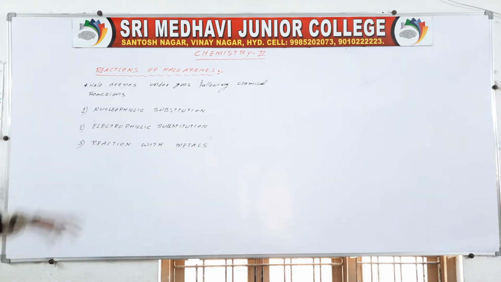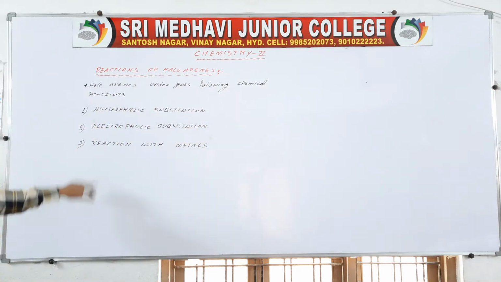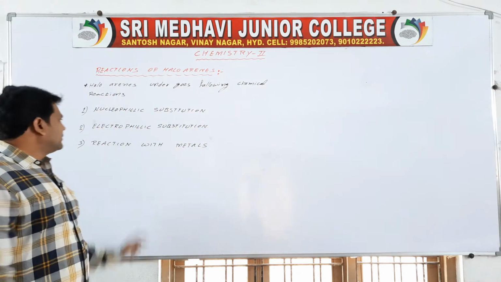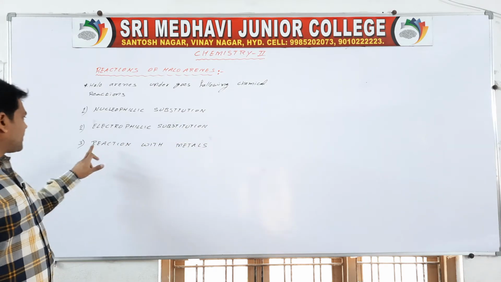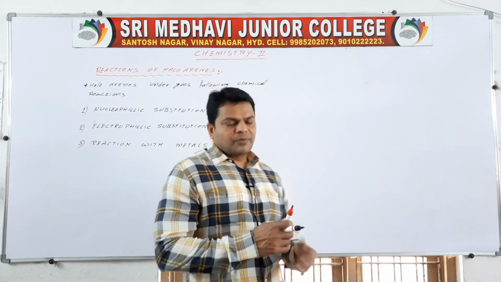So haloarenes undergo the following chemical reactions. First one is nucleophilic substitution, next electrophilic substitution, and third one is a reaction with metals. So first one we are going to discuss